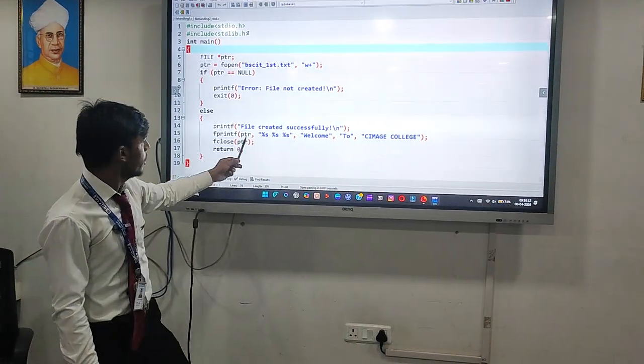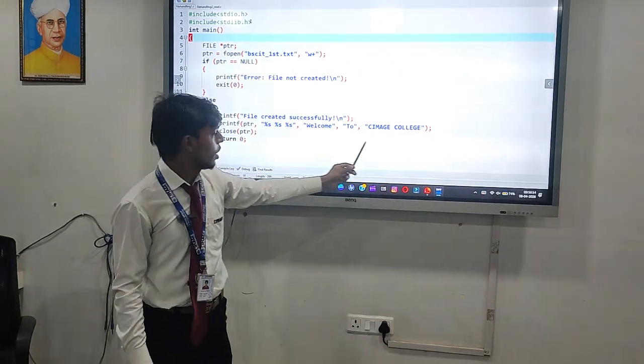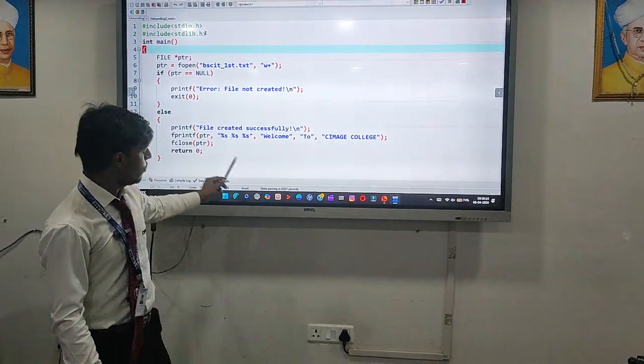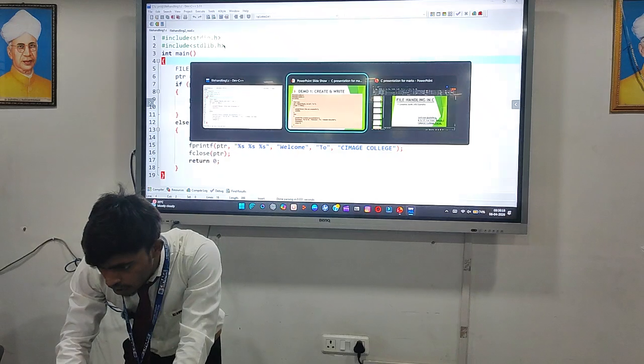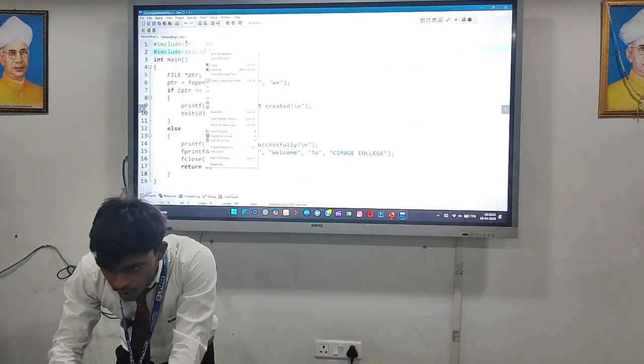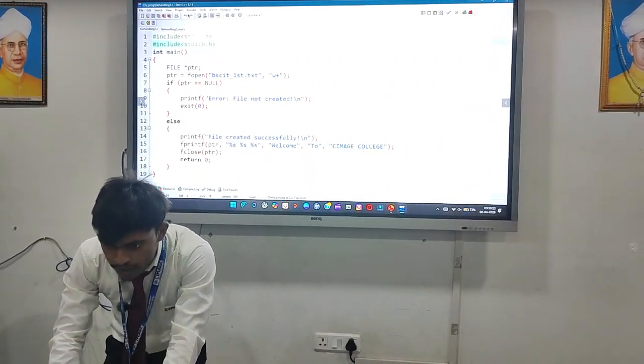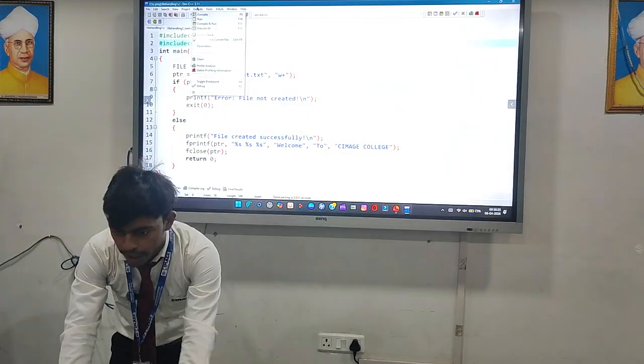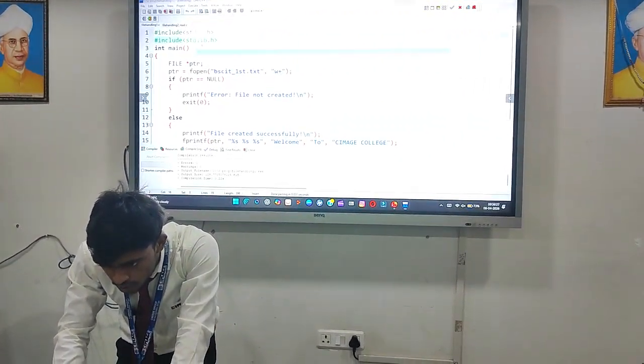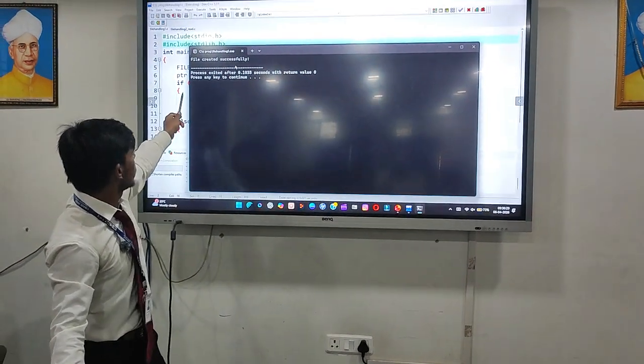In the file, I write "Welcome to CMS College". There are 3 words, using fprintf. Let's execute this program to see whether it is created or not. Look, it shows file created successfully.